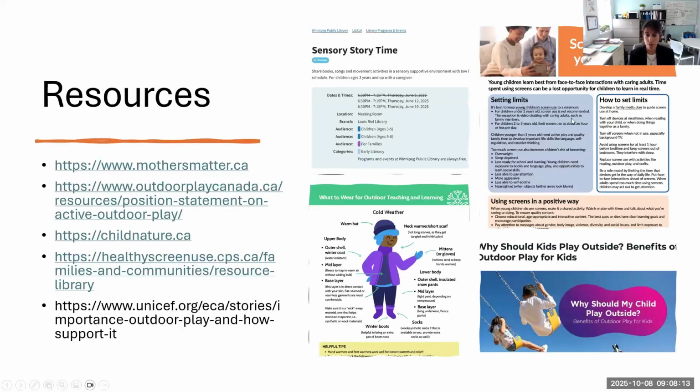Some resources that we share with families, library groups here in Winnipeg, for example, but there are a lot of resources out there to talk about screen time with families, but also about the importance of outdoor play, and also, very importantly, how to dress for the weather, because at least in Manitoba, if you're not wearing the right clothes in the middle of winter, you're not going to be able to spend much time playing outdoors.